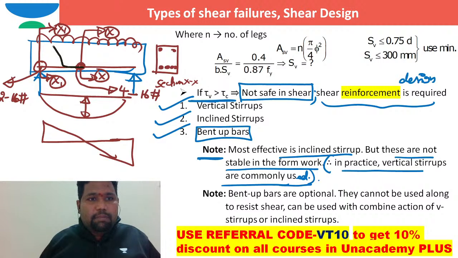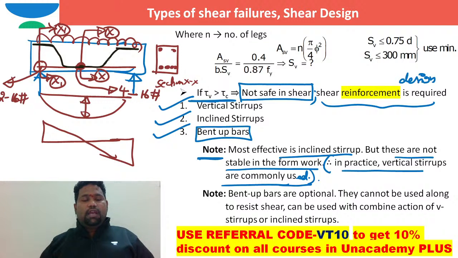I am bending up two bars and I am keeping that in the compression zone. Here also, at the quarter span on this right hand side, two bars I am bending up and I am keeping that at the tension zone.